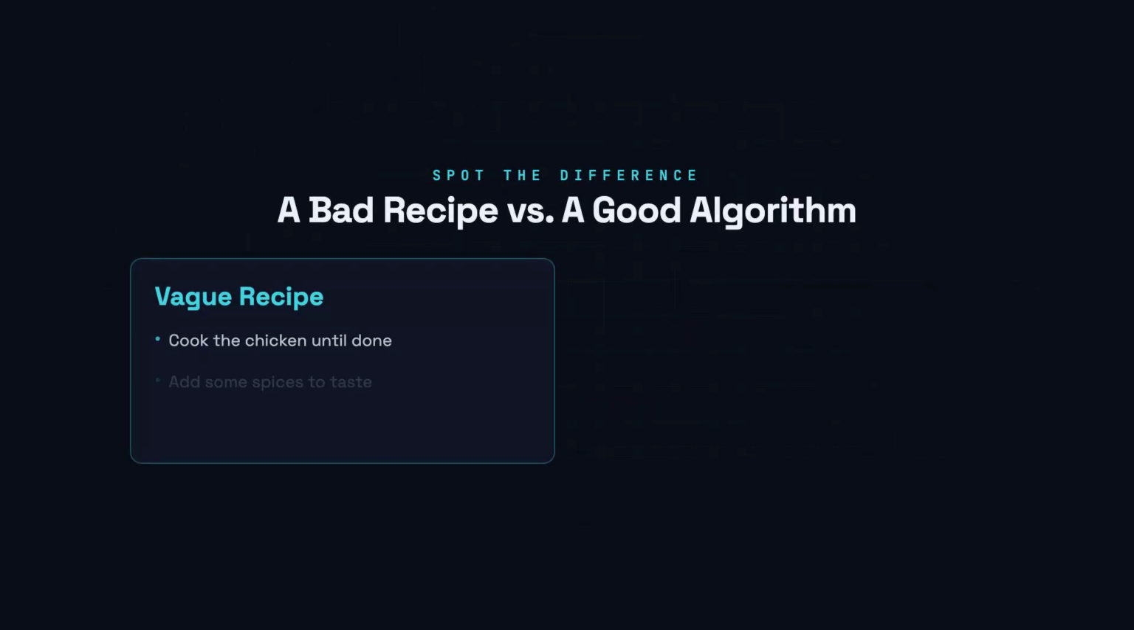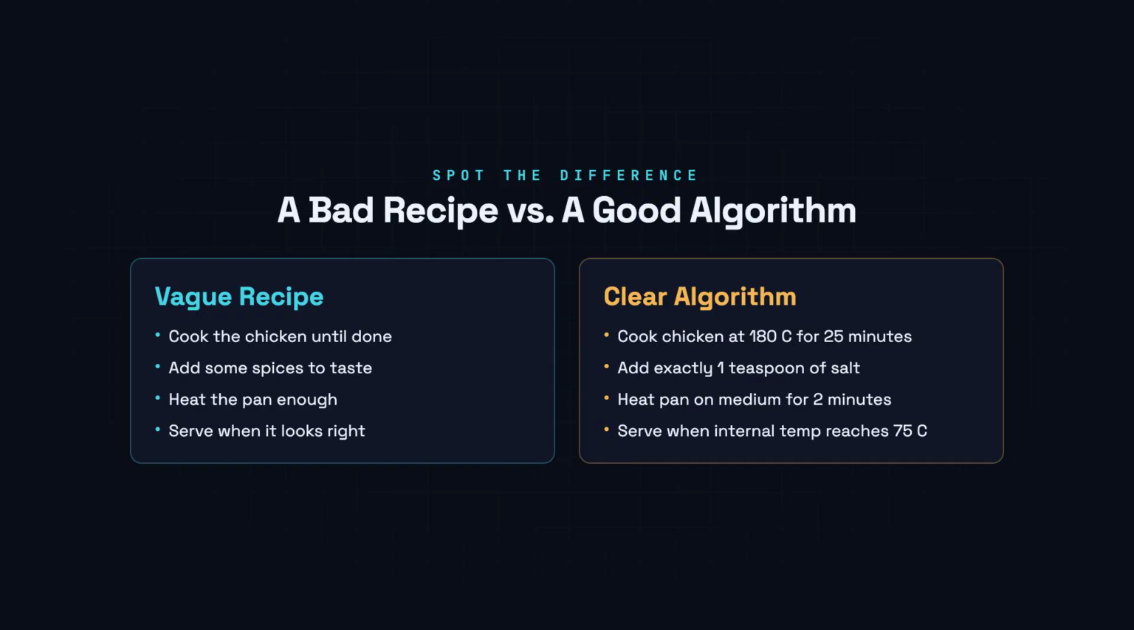A vague recipe leaves too much to guessing. A computer cannot guess, so an algorithm must be completely specific. Exact numbers, exact conditions, no room for interpretation. That precision is what makes it usable by a machine.